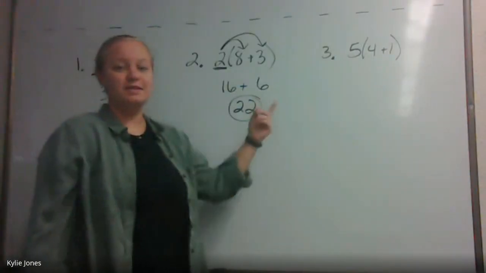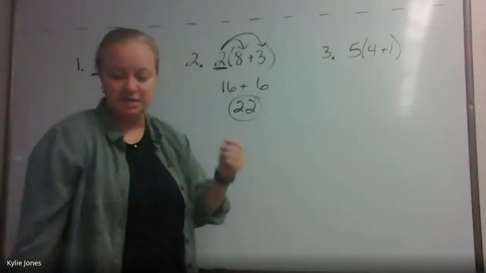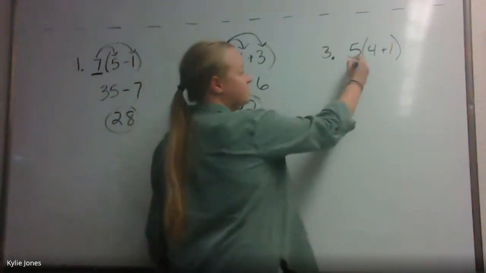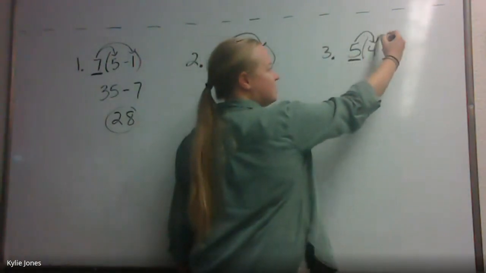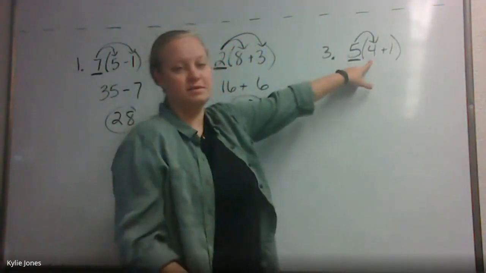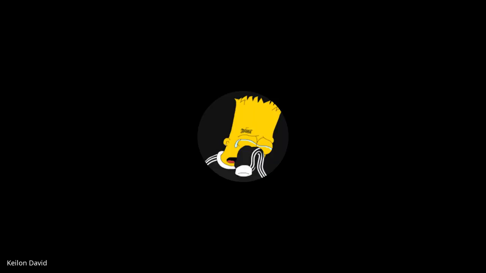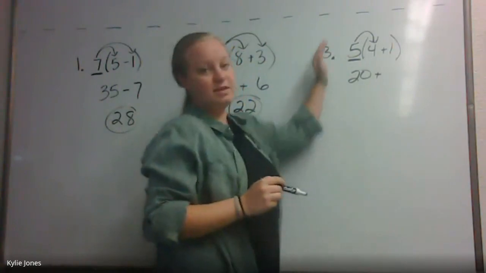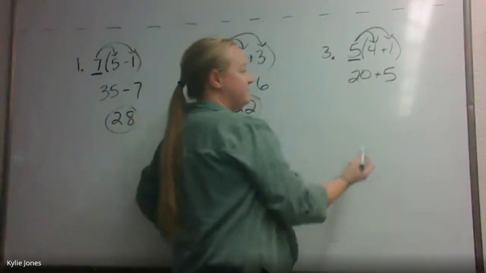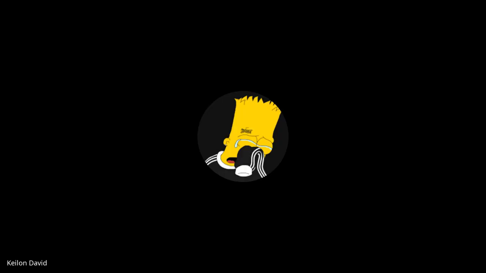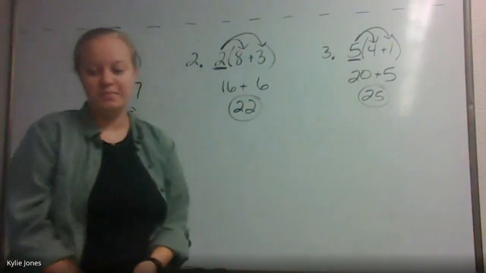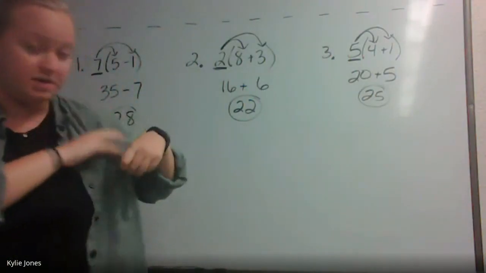Yes. Good. Let's look at number 3. We'll type these out on our document in just a minute. But number 3, take the number on the outside, 5. Multiply it to the numbers on the inside. What's 5 times 4? 20. Addition just drops straight down. And don't forget the second part. 5 times 1, which is 5. 20 plus 5? 25. Done. These go really quick when you're doing good.